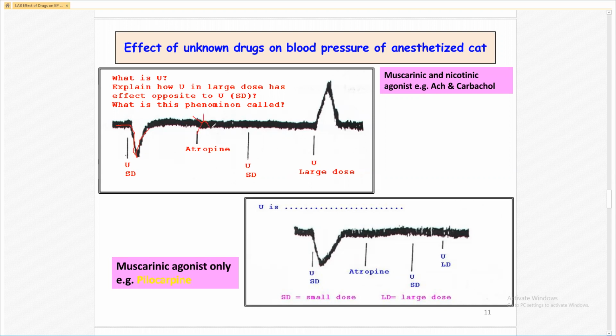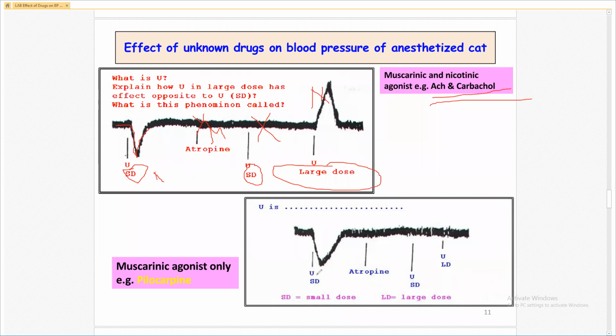We know that atropine is muscarinic receptor blocker, and it may be the small dose. So maybe it is acetylcholine and carbachol. After atropine, as muscarinic receptor is blocked, the small dose does not produce any effect. But in large dose, there is increase in the blood pressure due to stimulation of the nicotinic receptor. So unknown is acetylcholine and carbachol.